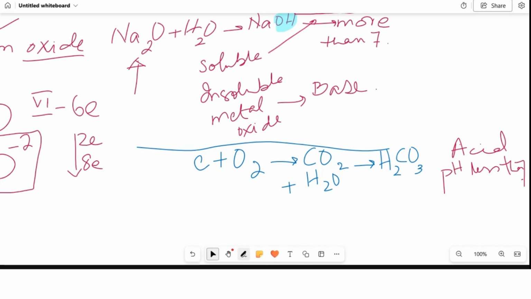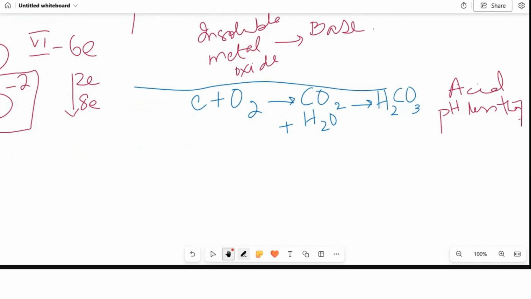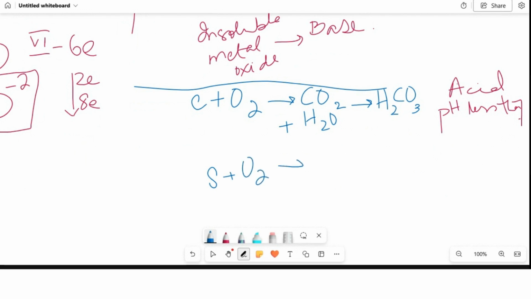For example, if you are taking sulfur plus oxygen, it gives sulfur dioxide, and then you dissolve the sulfur dioxide in water, it is again going to produce sulfuric acid, H2SO4. Now H2SO4 is also an acid.